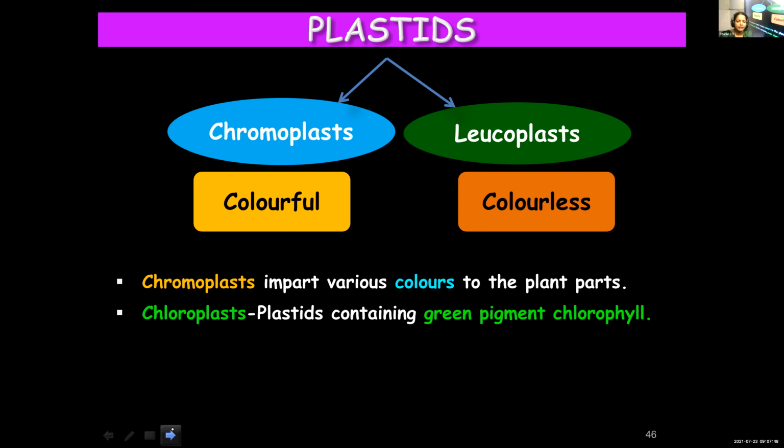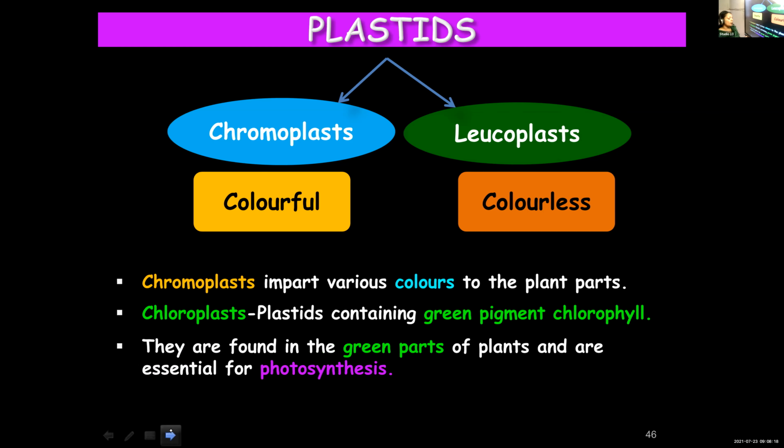What is the significance of this pigment, chlorophyll? Are they of any use to the plants? Yes, it helps in the production. Helps in? Photosynthesis. What is its role specifically? Can you say how does it help in photosynthesis? Catching sunlight. Very good. They will trap the solar energy so that the plants can prepare food using it. They are found in green parts of the plant and they are essential for photosynthesis.